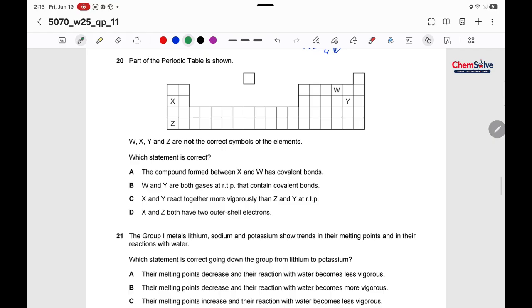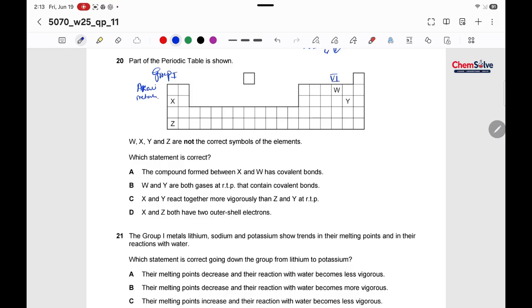Part of the periodic table is shown and W, X, Y, Z are not the correct symbols of the elements. Which statement is correct? Okay. So basically X and Z are from group 1, alkali metals, and W is from group 6.